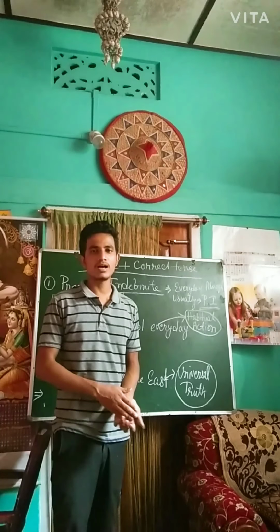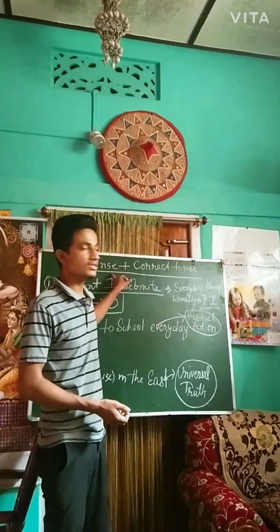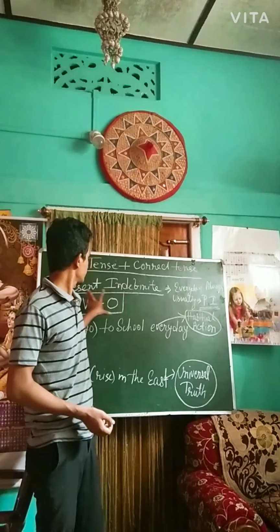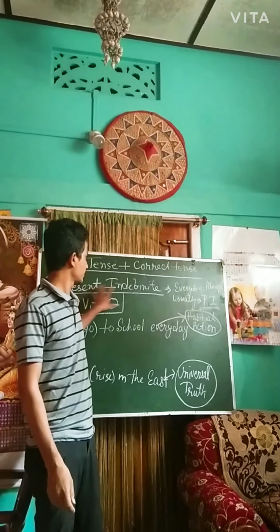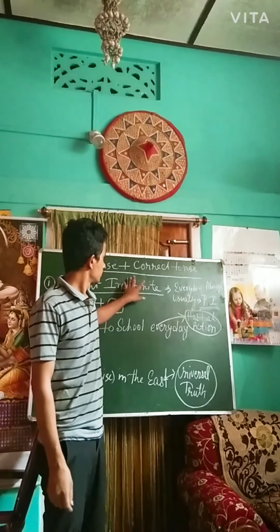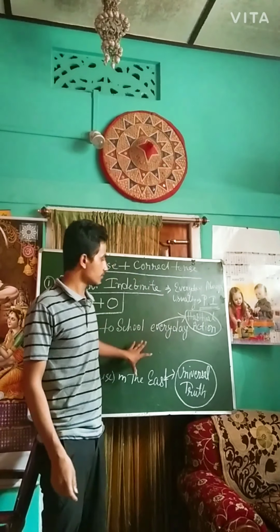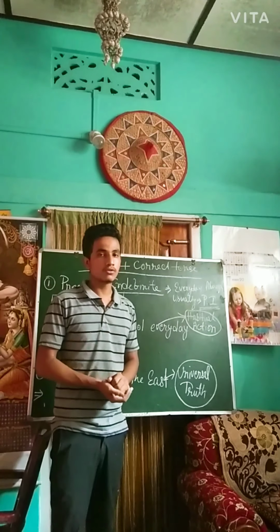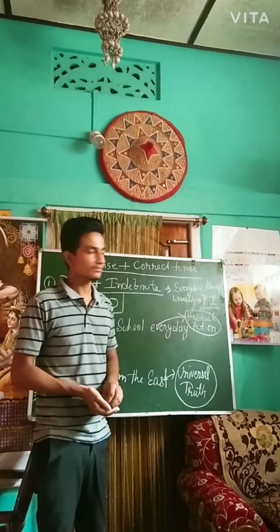Student. Today I will teach you about tense and correct tense. So here I have written, firstly I have taken present indefinite kind of sentence. But before going to this part, I want to ask, do all of you know how many tenses there are? Basically we have three tenses. Number one is present tense, number two is past tense, and number three is future tense. And every tense is divided into four parts.